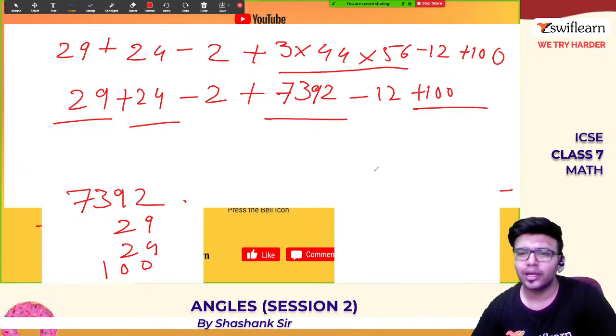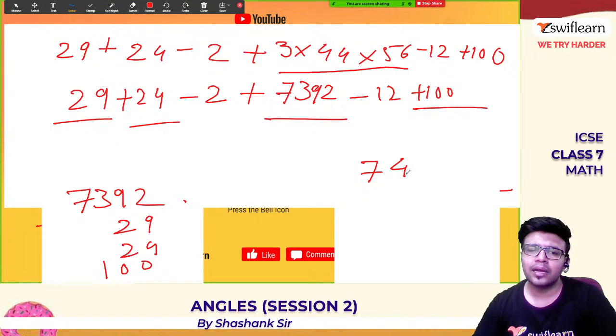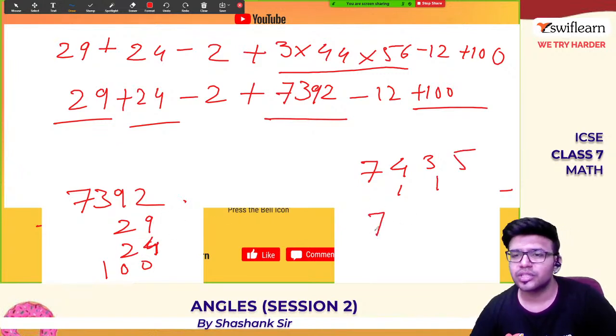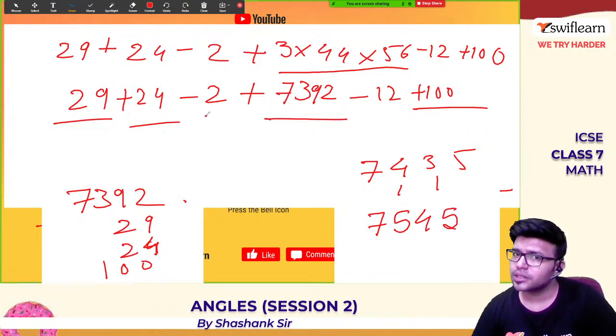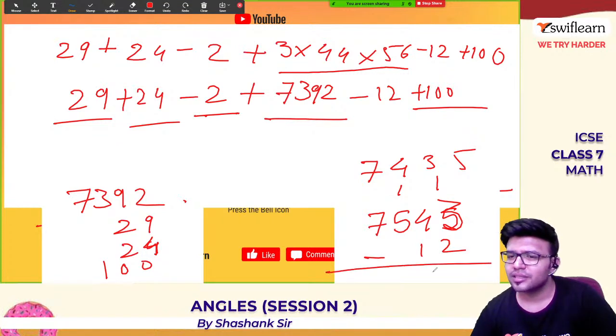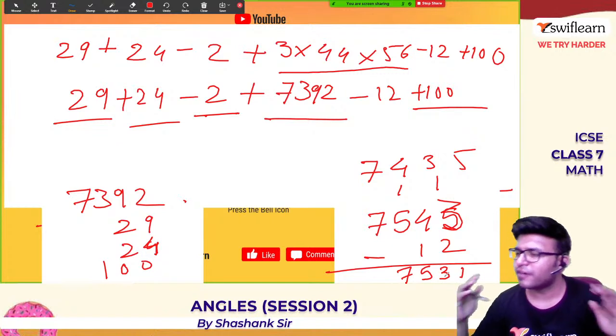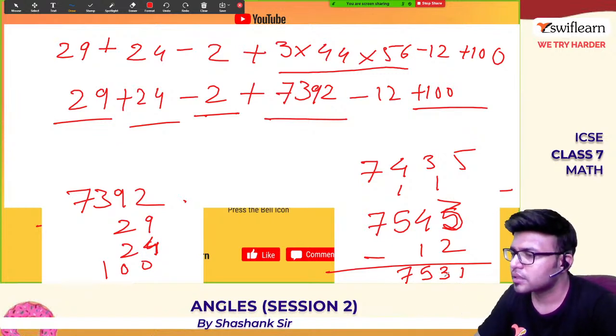Add them, how much you get? 9 plus 4 is 13, and 11 and 15. So 7545. Now subtract 2 from this to get 7543 and subtract 12 from this to get 7531. 7531 is the answer.